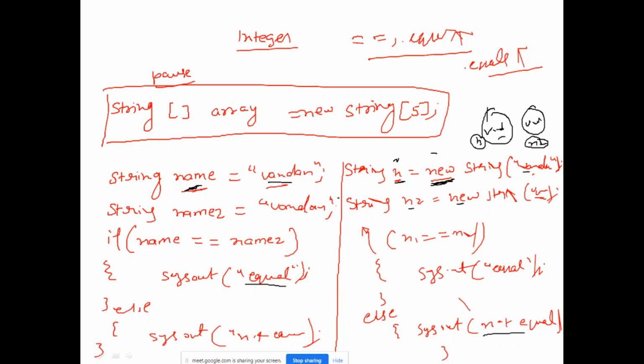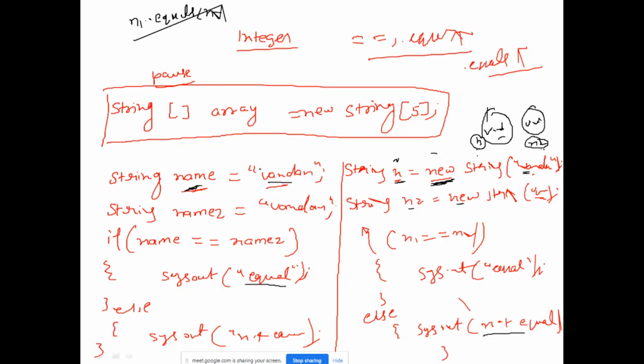Okay, so how can I compare the content inside it? If this is comparing the references, how can I compare the content? Just write like this, n1 dot equals n2. This will override the addresses and it will compare the content, right?